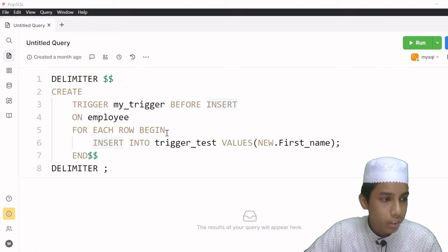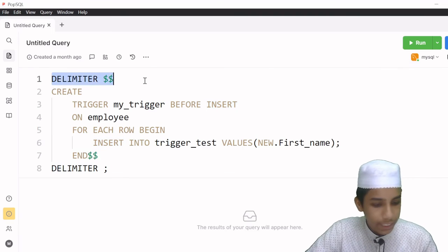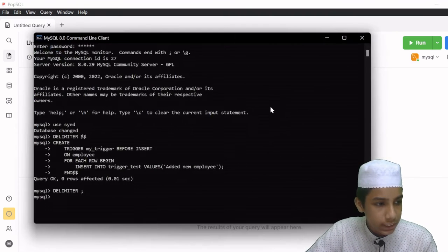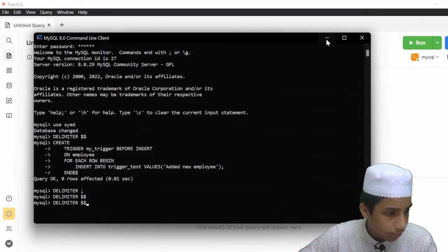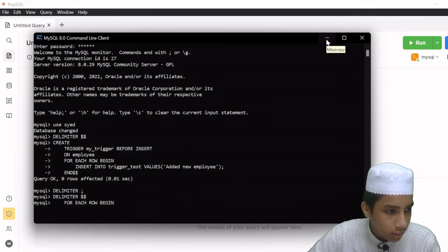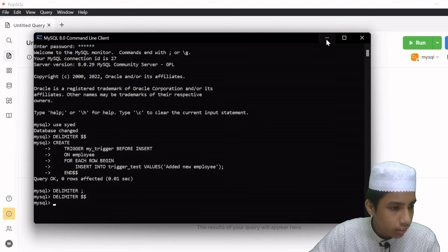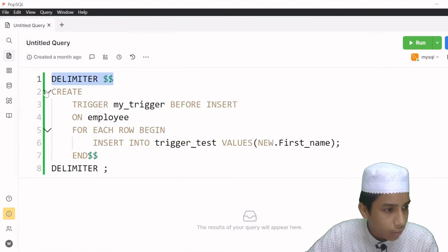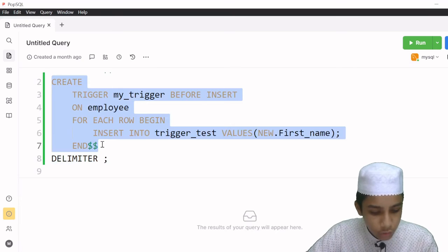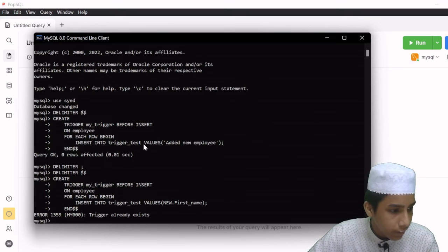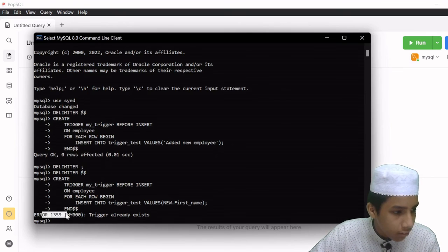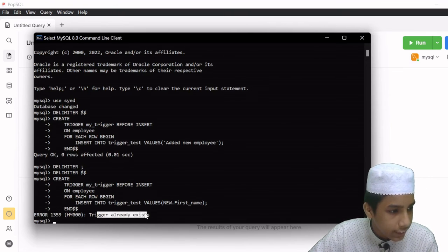And now what I'm going to do is copy this delimiter again, and then paste that here again. Let's do one thing. I think we can do this one. Okay, and then I'm going to copy this one from here to here, and paste that here, and it's showing error 1359, the trigger already exists.